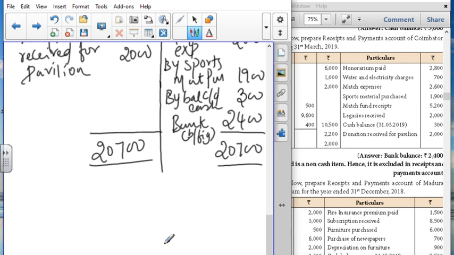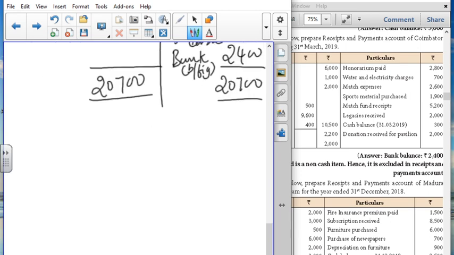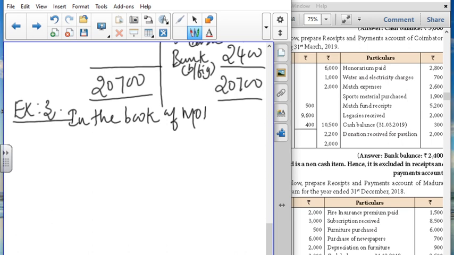As usual, we have to write the heading for this problem. Exercise 3. In the middle of the page you have to write: in the books of Mother Teresa Mahalir Mandram, Madurai.